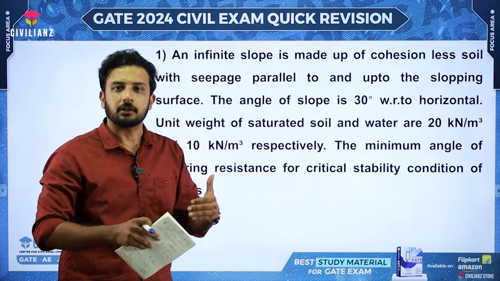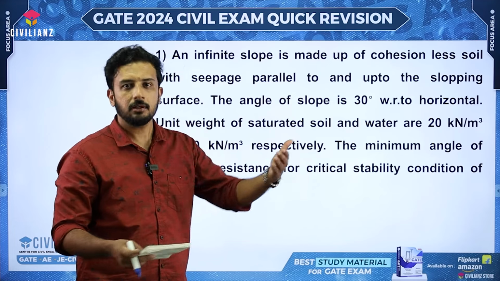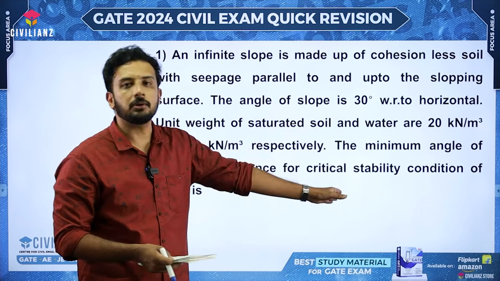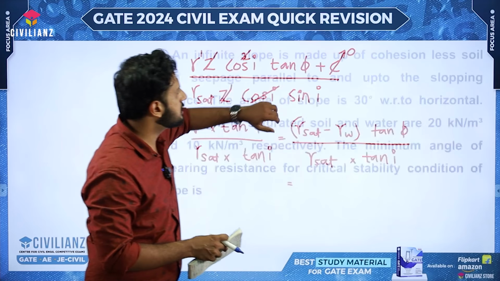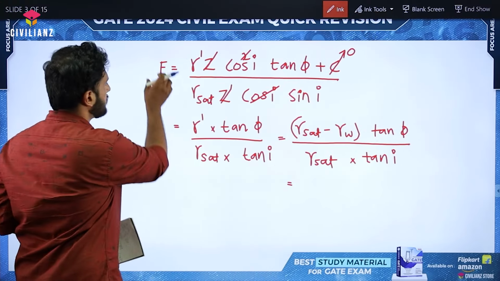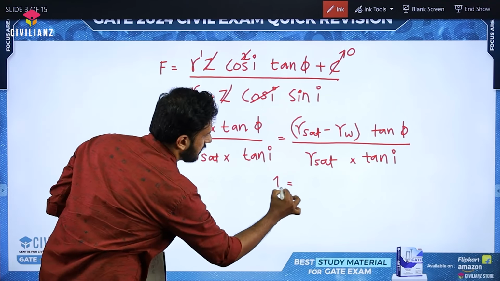The factor of safety is 1, right? If the factor of safety is greater than 1, we are stable. If the factor of safety is less than 1, we are unstable. And if it is equal to 1, that is the critical condition, right? So which means in the question, we need to substitute the value of factor of safety, which I have denoted using the letter F. This left hand side will be equal to 1. So just substitute here 1.